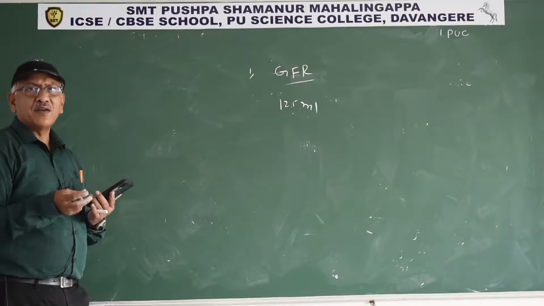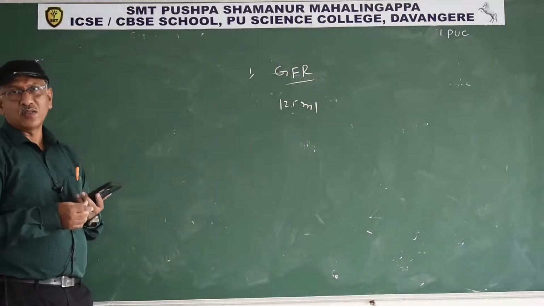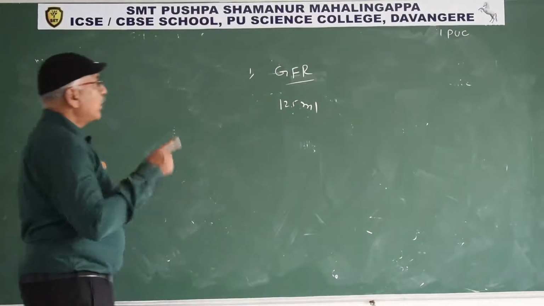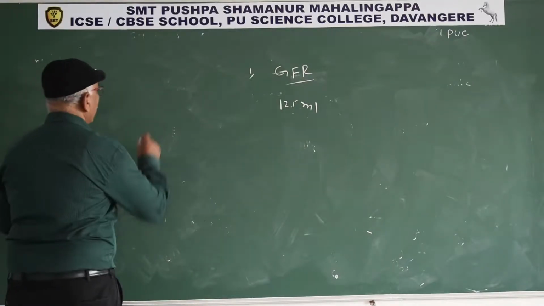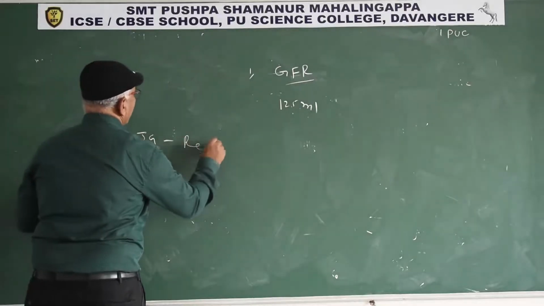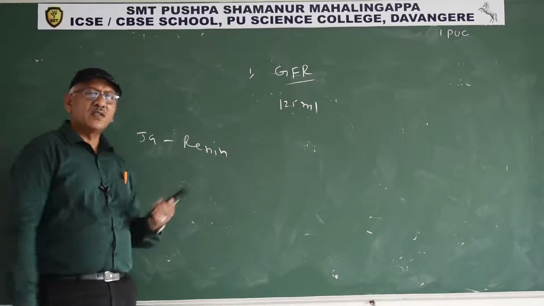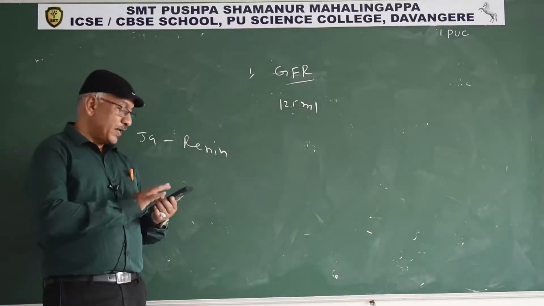Due to contraction of the afferent arteriole, less blood enters into the glomerulus. If the blood volume is less in the afferent arteriole, juxtaglomerular cells release renin enzyme. We already discussed this while discussing regulation of kidney function.